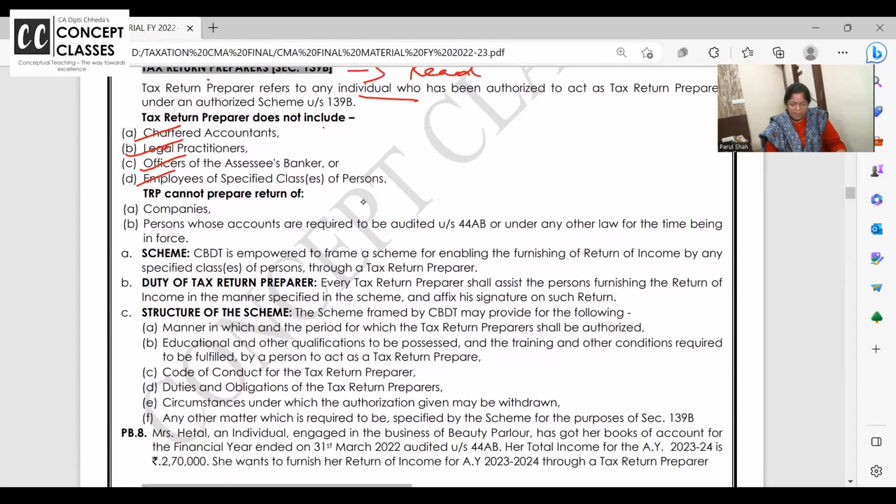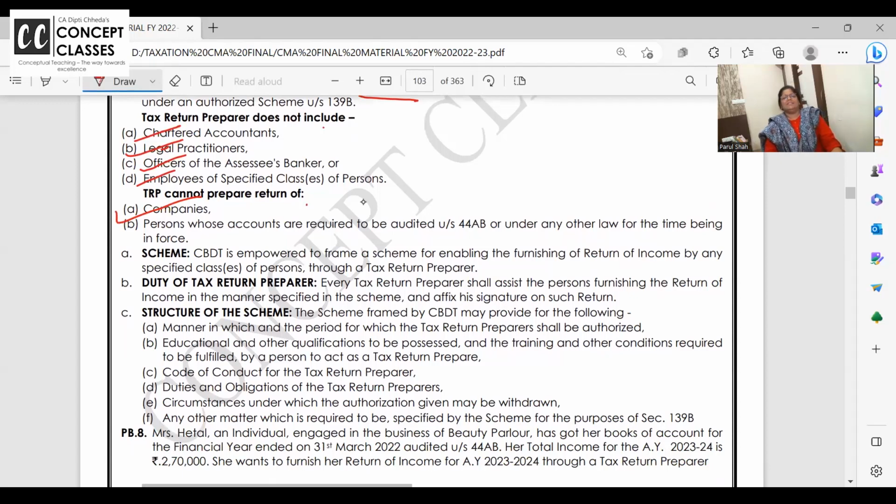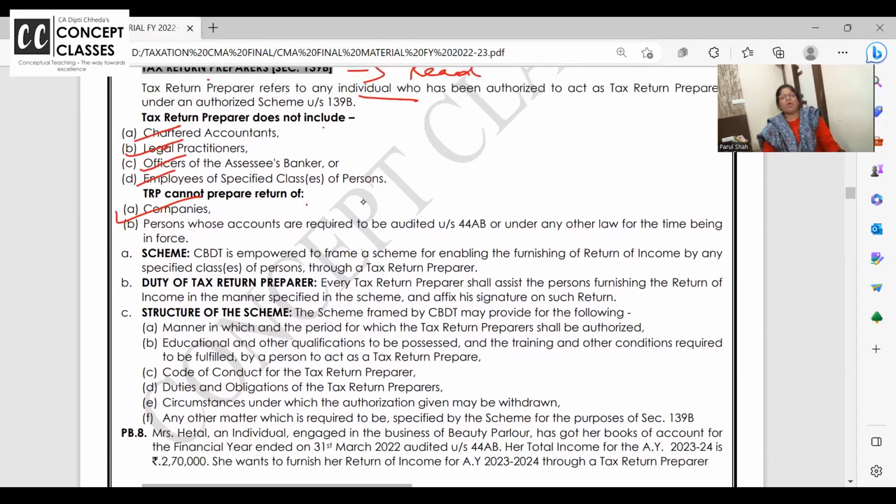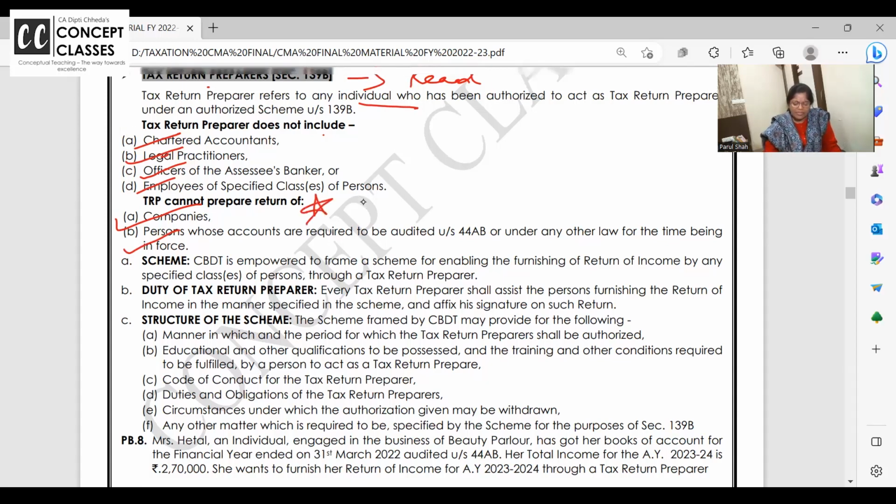TRP cannot prepare the return of companies. Companies have a lot of compliances. CSR करना है, ये करना है, वो करना है. तो कंपनी का रिटर्न TRP cannot file, and they cannot file the return for tax audit cases. Star mark, very important for exam.